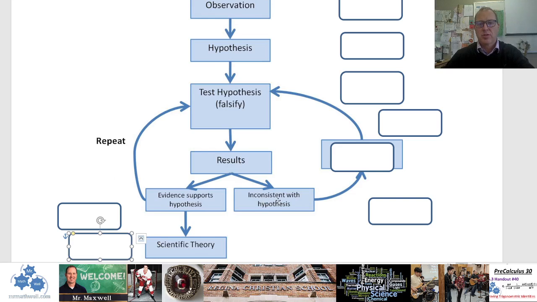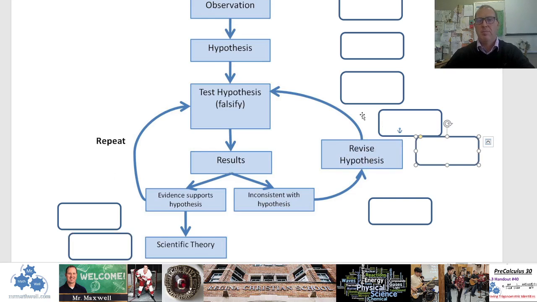Now, what happens if your results are inconsistent with your hypothesis? Well, we now revise the hypothesis and then continue to go back and test. And if the results again are inconsistent with what we expected to see, then we need to go back and say, hey, why am I getting these different results? There must be something I'm missing. So you could go back and adjust until you get the results that you have predicted, and then you repeat and so on. So that's generally the scientific method.